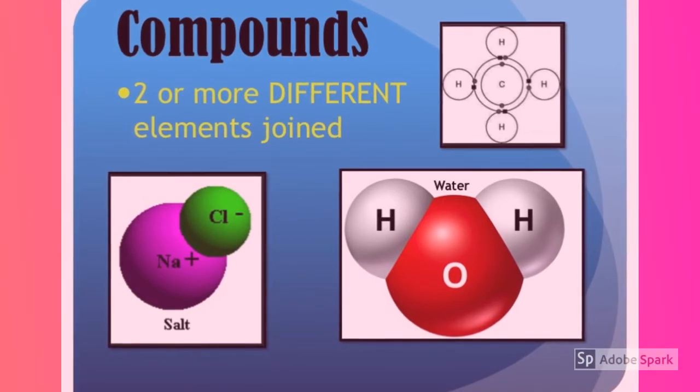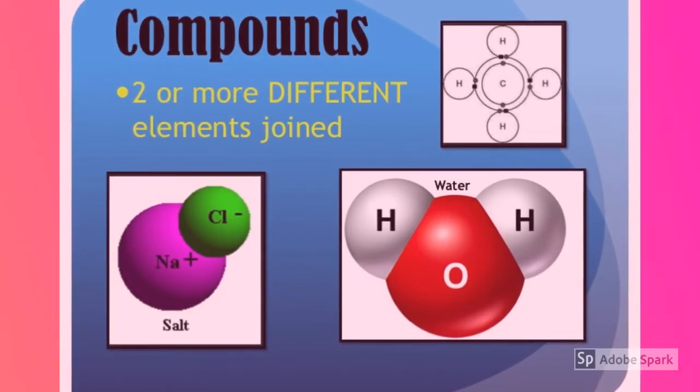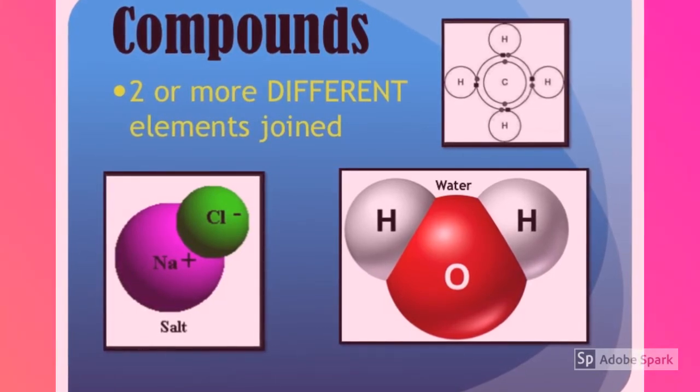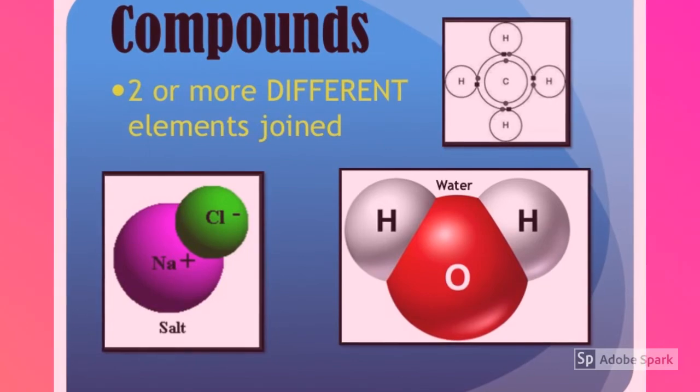Table salt is formed from the element sodium and the element chlorine. Water is formed from 2 parts element hydrogen and 1 part element oxygen.